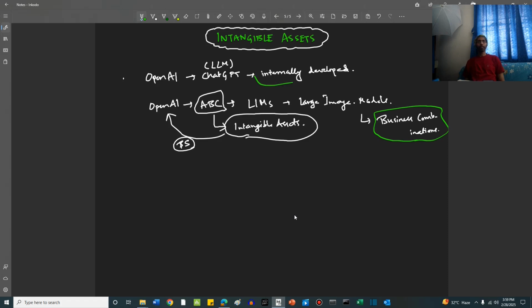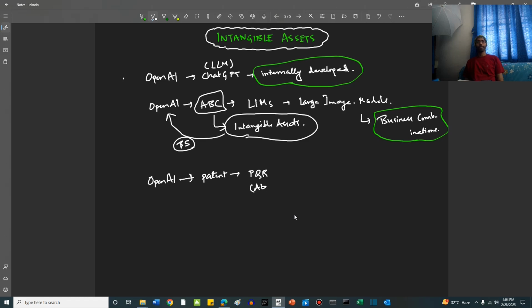So, internally developed and business combination. These two are ways in which a company acquires or creates intangible assets. Now, a third way can be, let's say, OpenAI buys a patent from a company PQR.